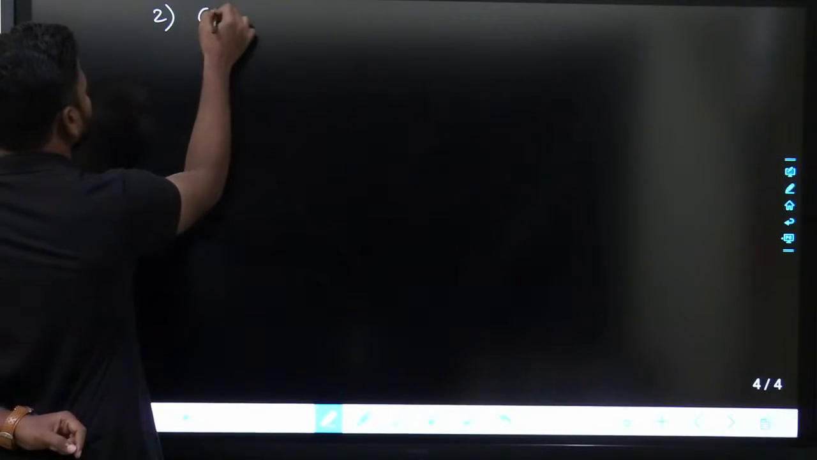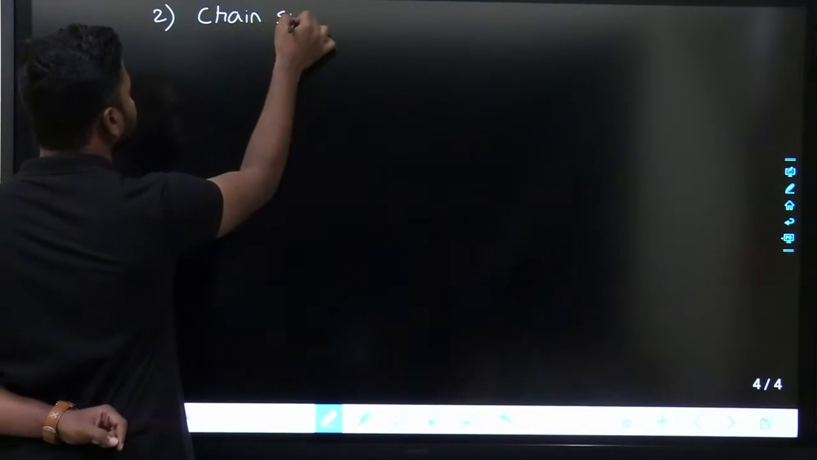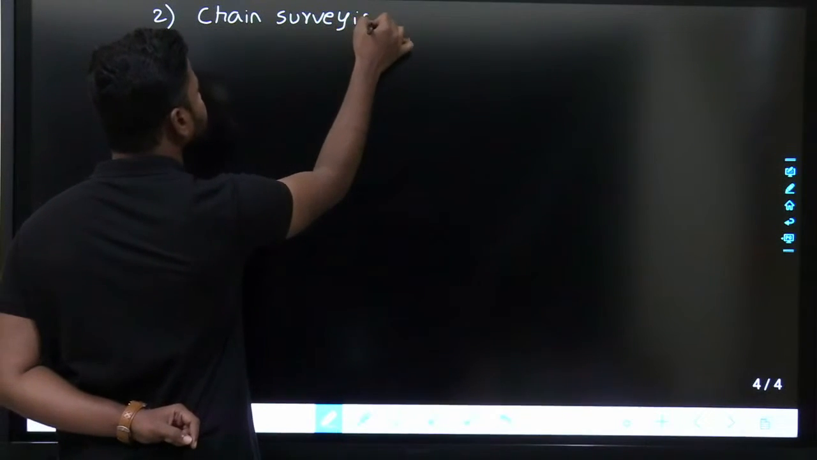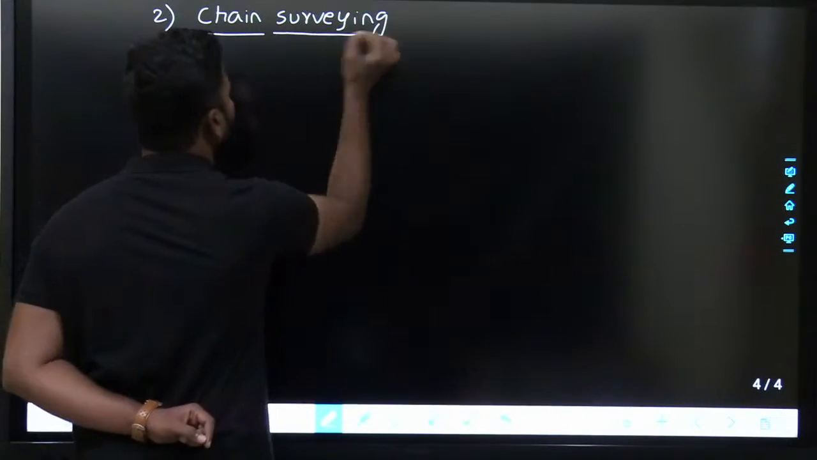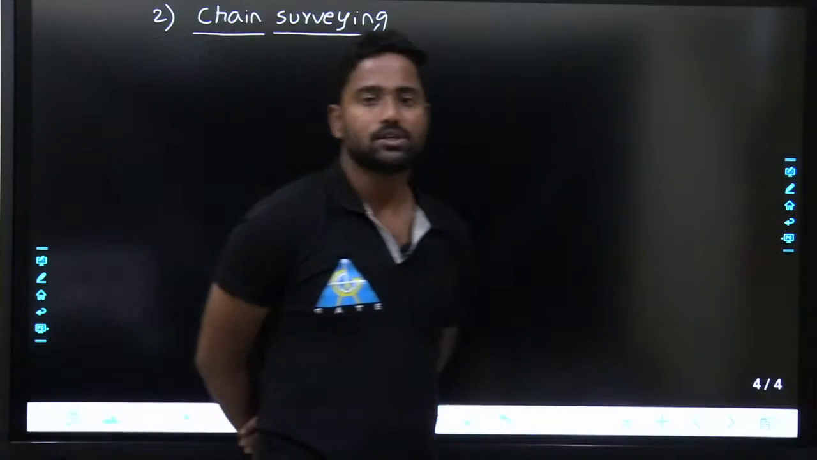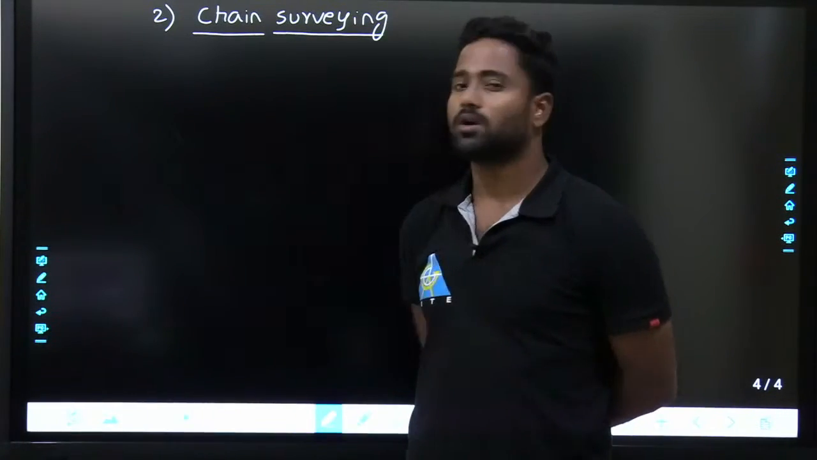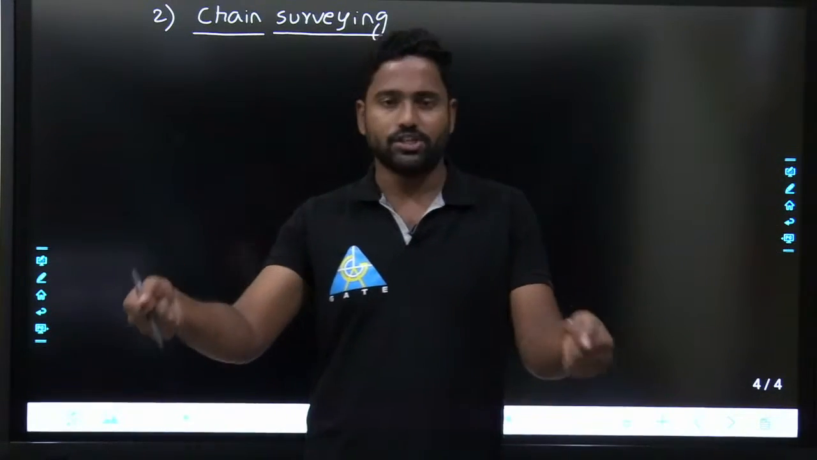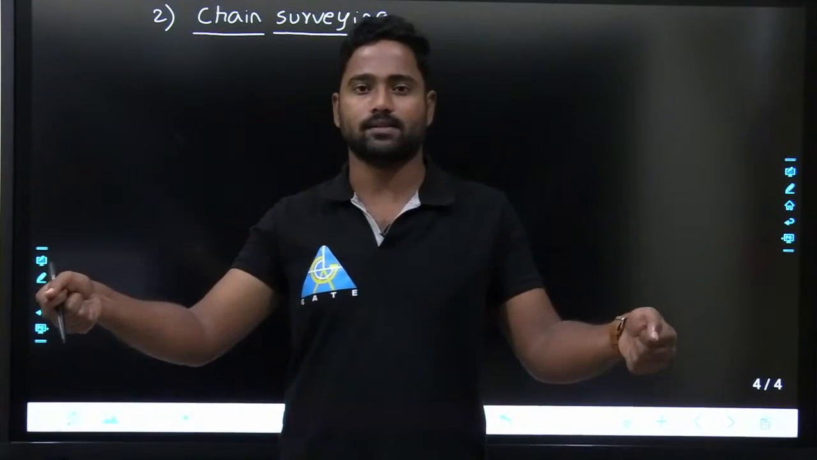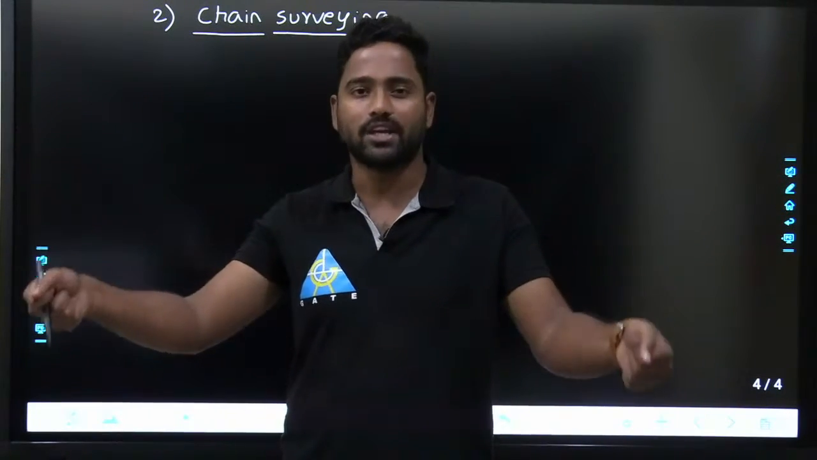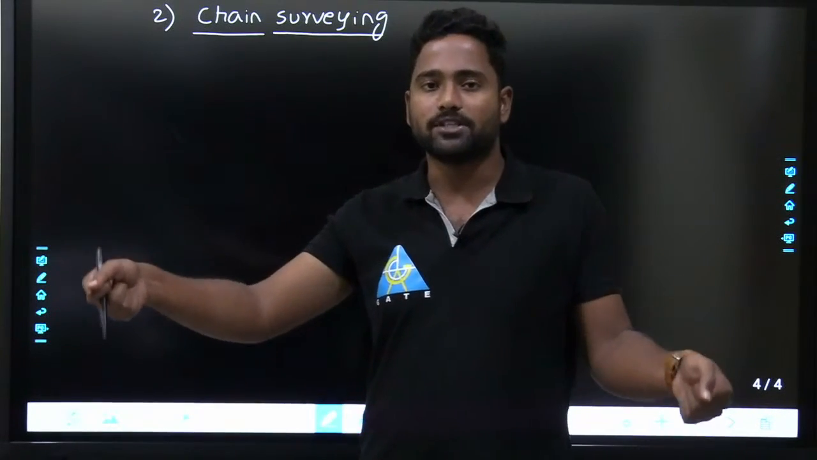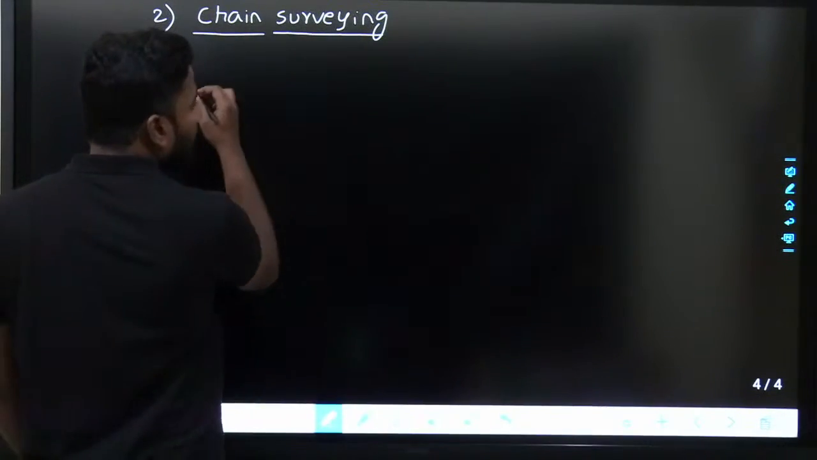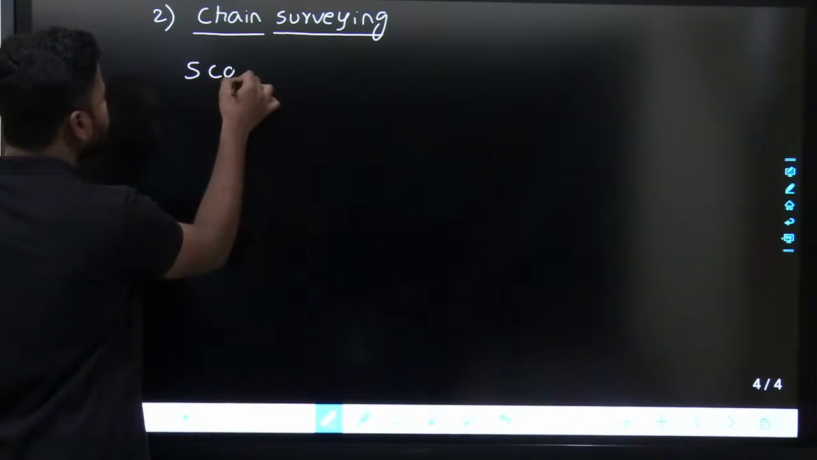I'll go with chain surveying. The second chapter would be chain surveying. So if you consider chain surveying, what we exactly do is, we can use chains to measure the lengths, right? We can use chains, we can use tapes and all those things that are used for measuring lengths. In that, first I'll be discussing different types of scales.